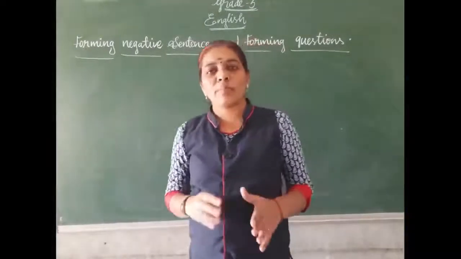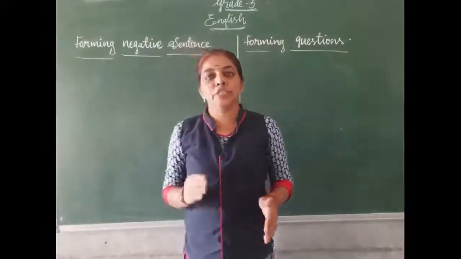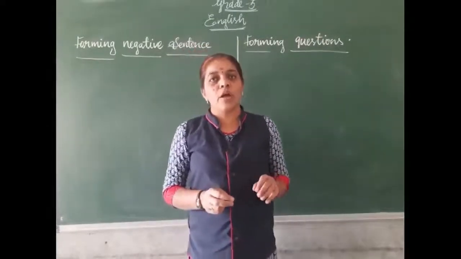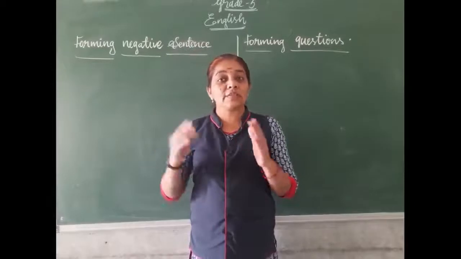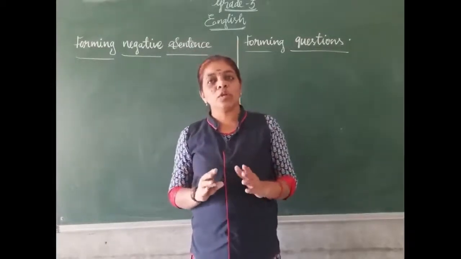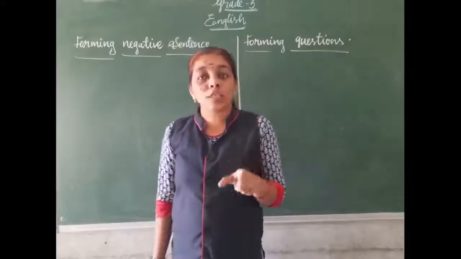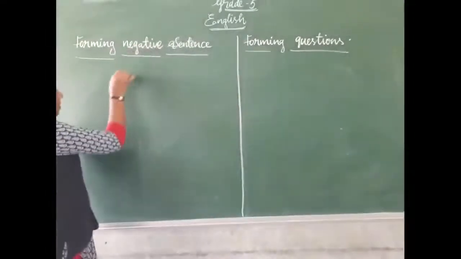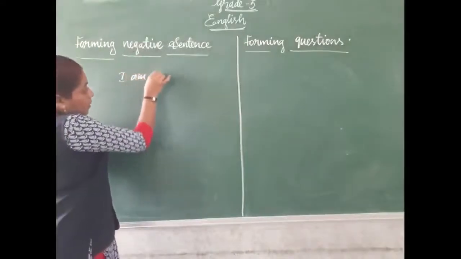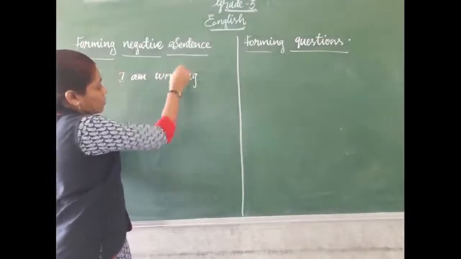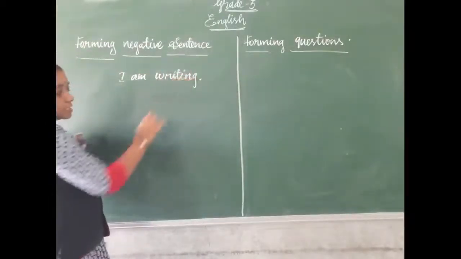Okay, next we are going to see the topic forming negative sentences. What is meant by forming a negative sentence? We need to add not to the helping verb. Okay, it's a negative sentence. So what do we want to do? We need to add not to the helping verb. For example, I am writing. Okay, this is a sentence.